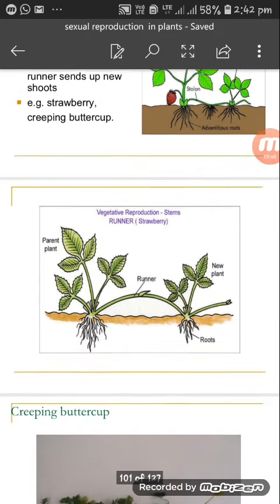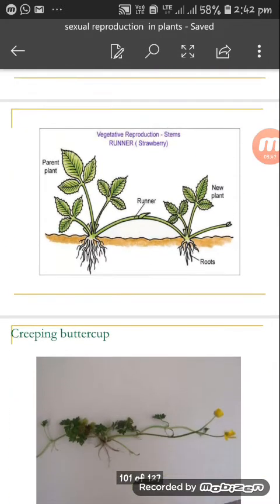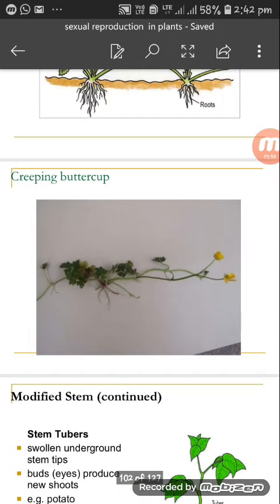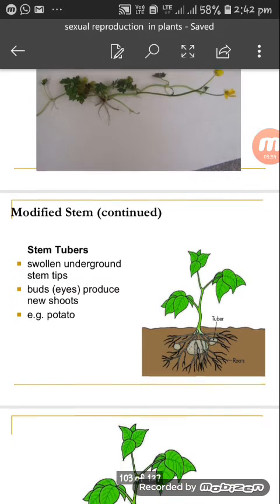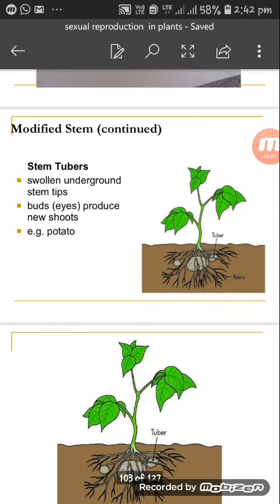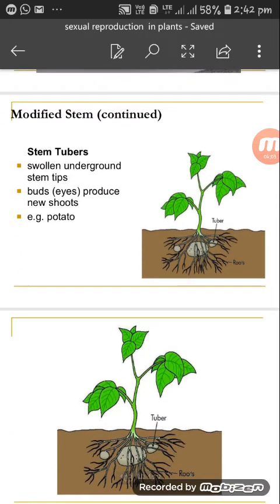See this one which I am showing you in the PPT. The vegetative reproduction stems, runner. The strawberry example. Now, strawberry is a runner. Creeping buttercup. Now, let's see this next one, that is a modified stem. Stem tubers, swollen underground stem tips.